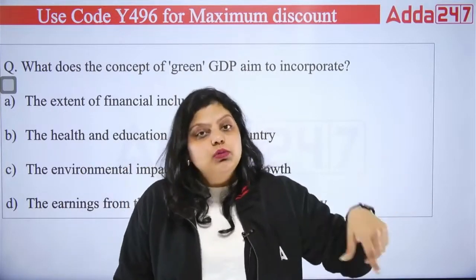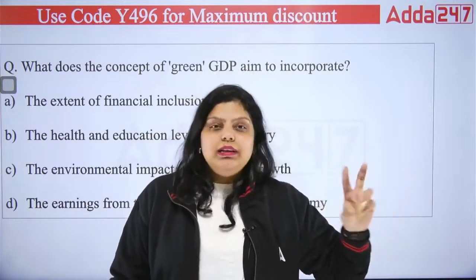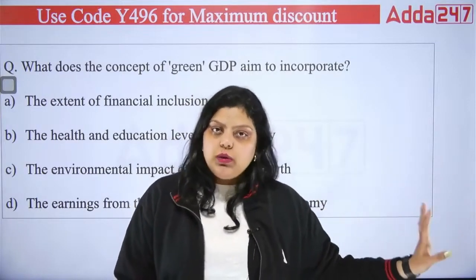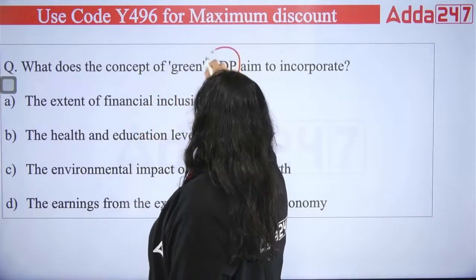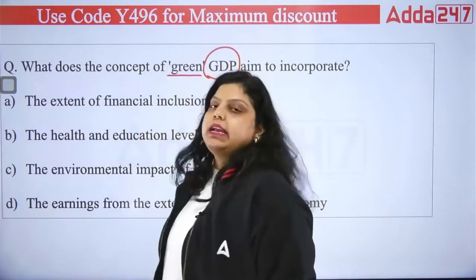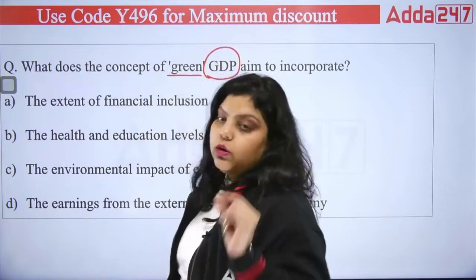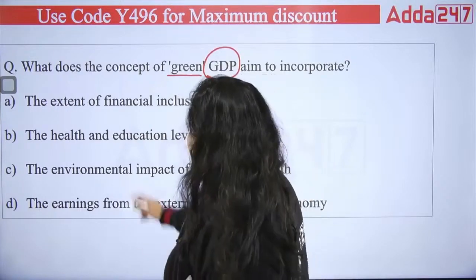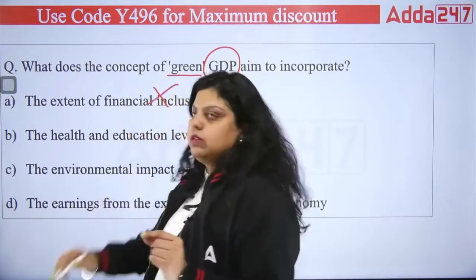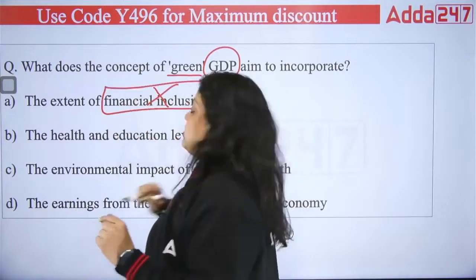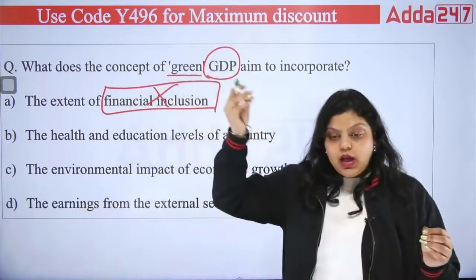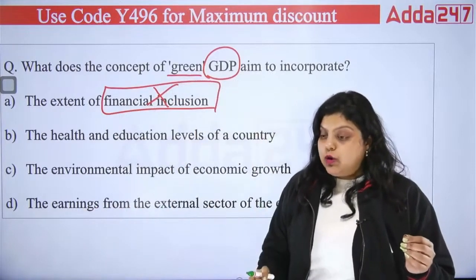And when it comes to green GDP, now we can understand it is somehow related to the environment. It's a way of calculating the production of the country that actually accounts for the impact on the environment. So the first is saying the extent of financial inclusion, obviously not. Now, what is financial inclusion? This is your homework: you have to let me know in the comment section.